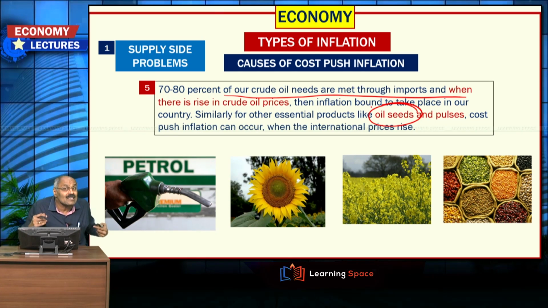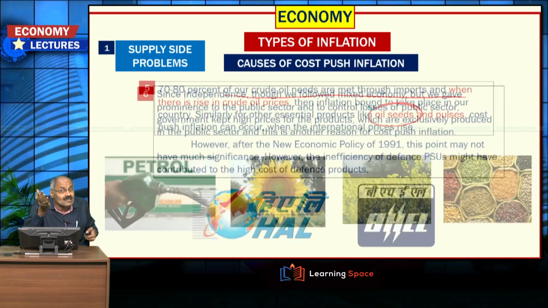This year the pulses production is expected to go up to 22 million tons, hence imports may come down. But last year around 5 to 6 million tons of pulses we imported, and when the international prices increase, then it may lead to cost push inflation.